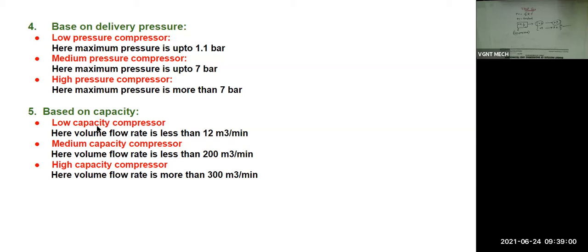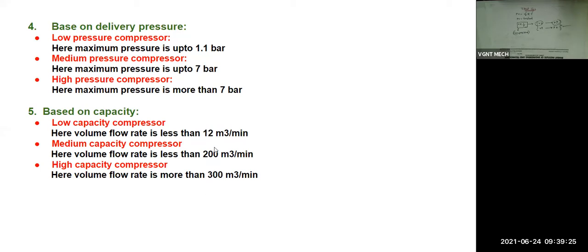In medium capacity compressor, the volume flow rate is less than 200 meter cube per minute, so maximum it can deliver 200 meter cube per minute. And in high capacity compressor, the volume flow rate is more than 300 meter cube per minute.